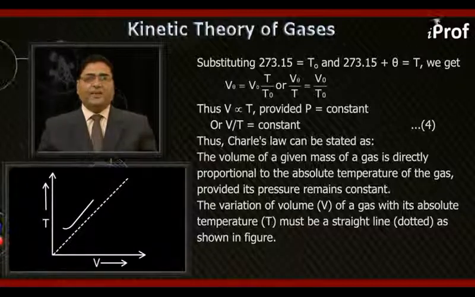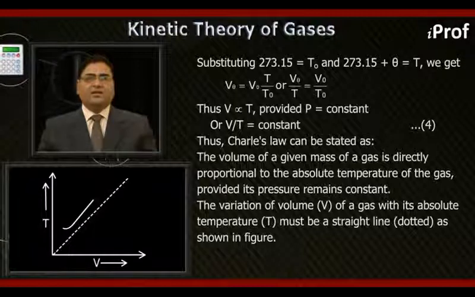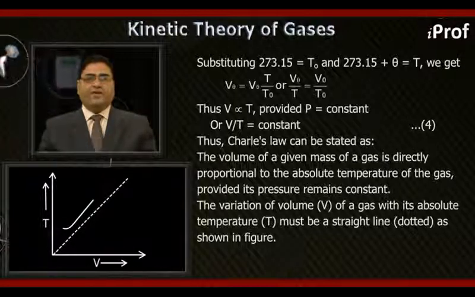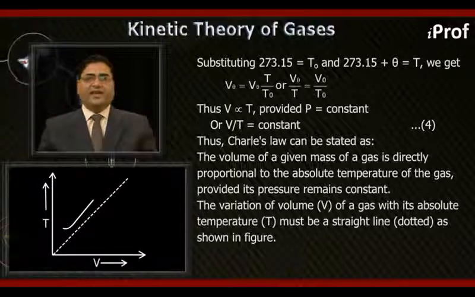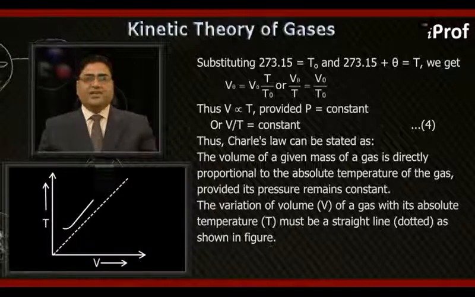Thus V is proportional to T provided P is constant, or V upon T equals constant. Thus Charles' law can be stated as: the volume of a given mass of a gas is directly proportional to the absolute temperature of the gas provided its pressure remains constant.